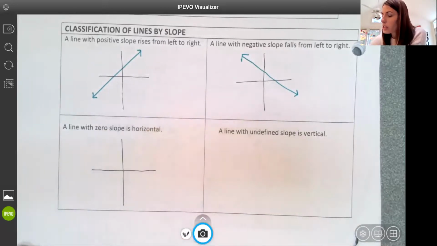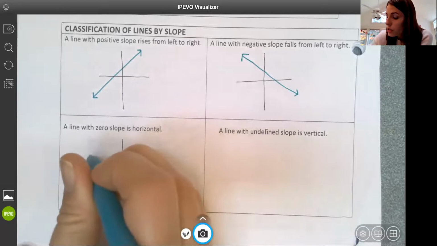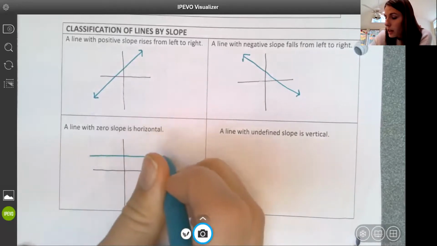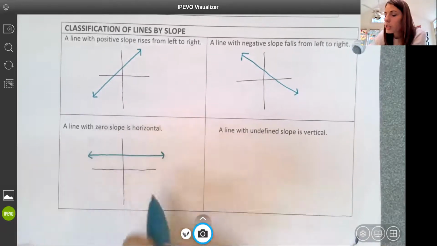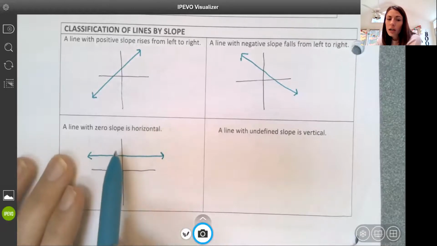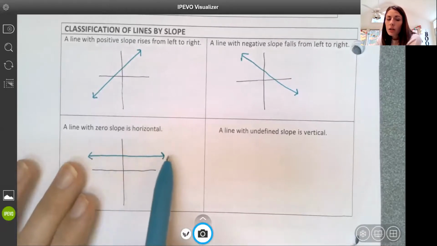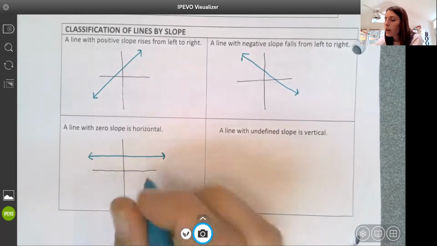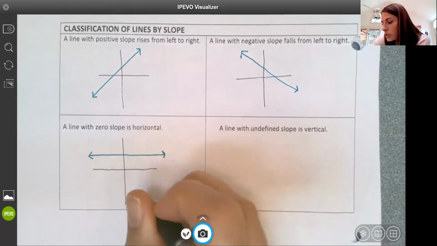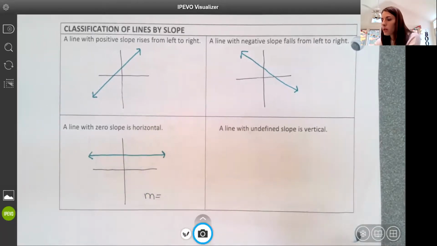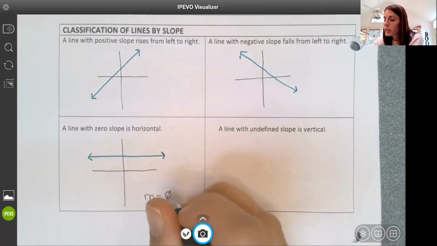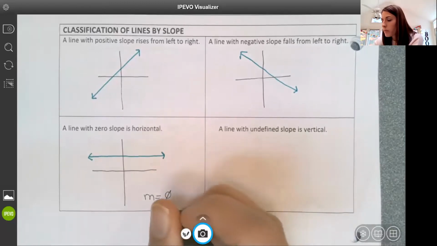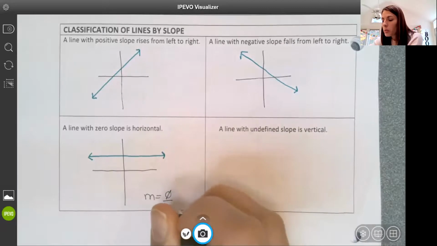And so a zero slope means there's no rise over run, and it creates just this horizontal line. There's no increase up, down. I'm just going across this way. And so if I think about rise over run, now obviously I'm moving horizontally, okay? But if I were to find slope using my slope formula, I'd get 0 in the numerator and maybe a number in the denominator.